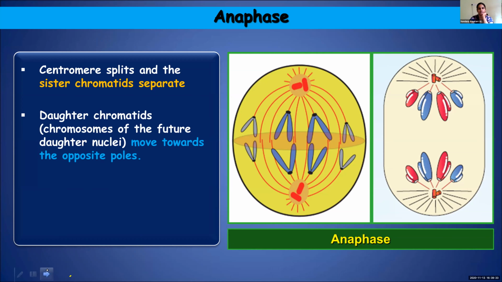Ma'am, is the splitting of centromere the same as the splitting of metaphase plate? The metaphase plate is the plane where the chromosomes get aligned at the time of metaphase stage. Why did you have such a doubt? Is there any sentence mentioning that the metaphase plate is getting split? Each chromosome arranged at the metaphase plate is split simultaneously into two daughter chromatids. The first line is like that.